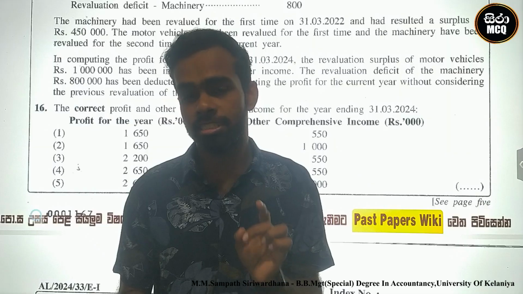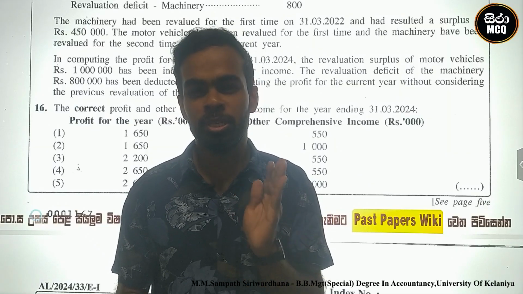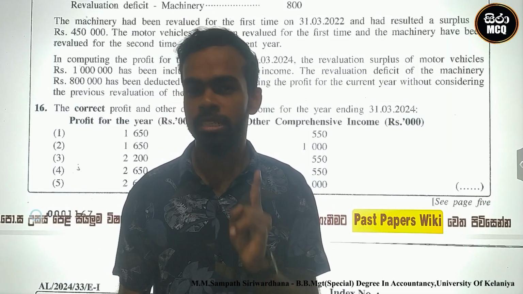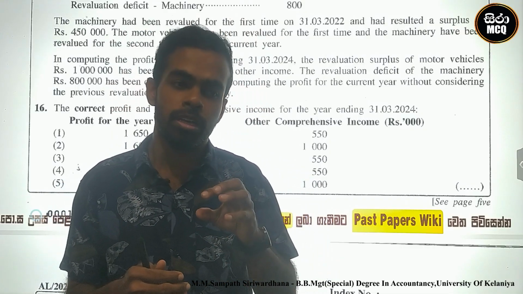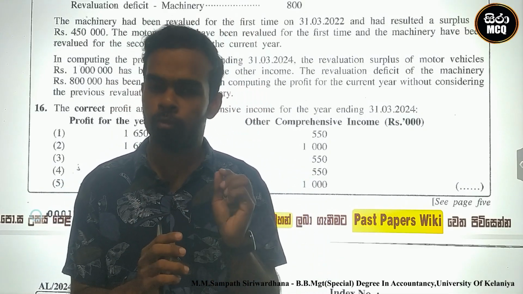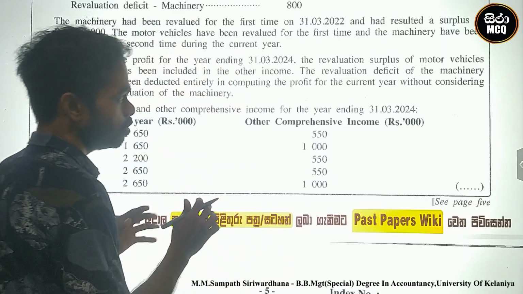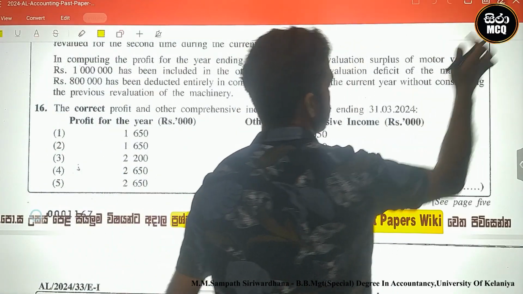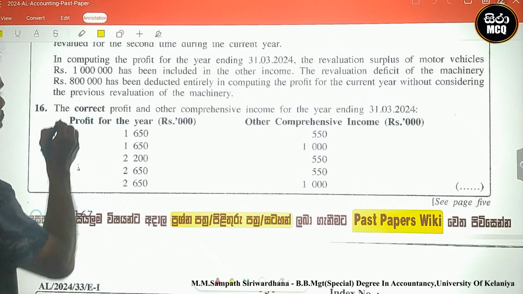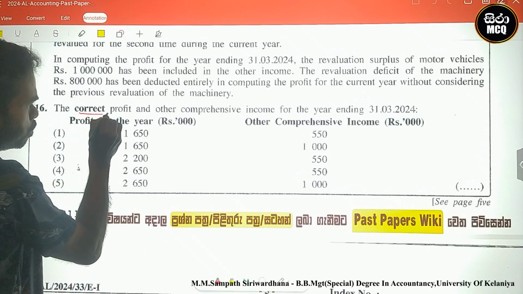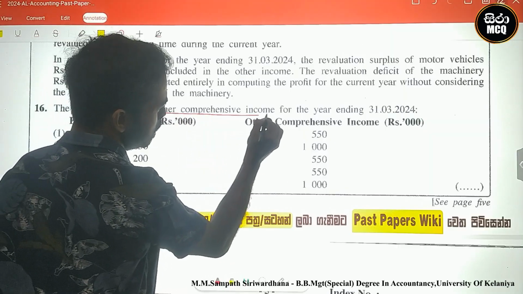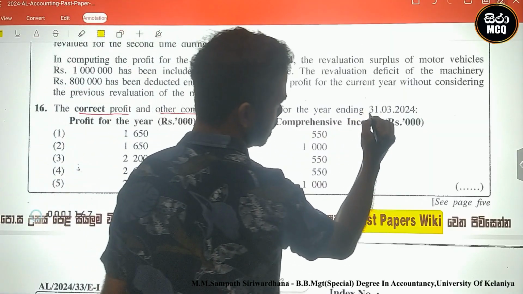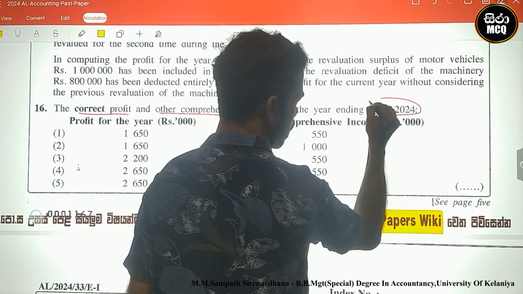Today we discuss the Advanced Level accounting paper 2024, question number 16. Question number 16 and question number 17 are both related to one piece of information. Look here, what is the requirement of question number 16? The correct profit and other comprehensive income for the year ending 31st March 2024.